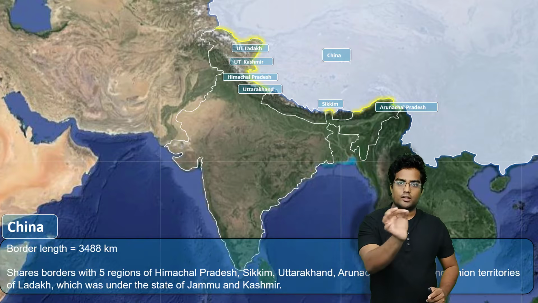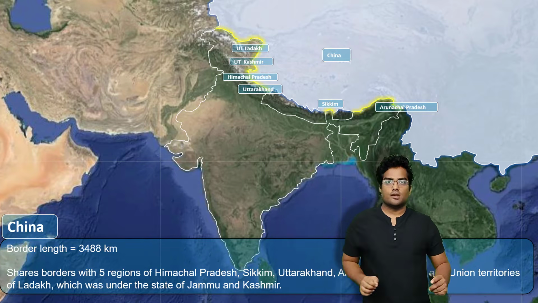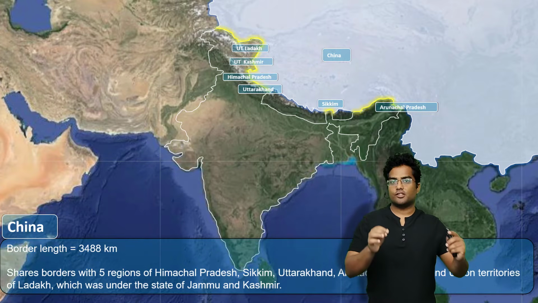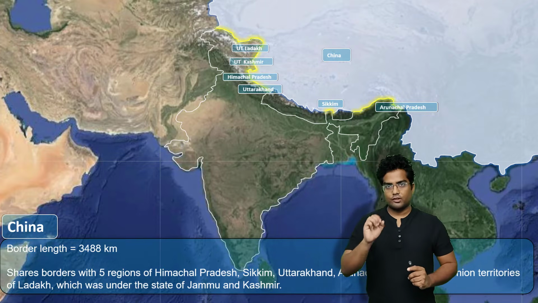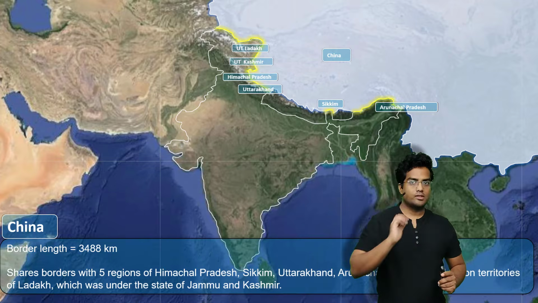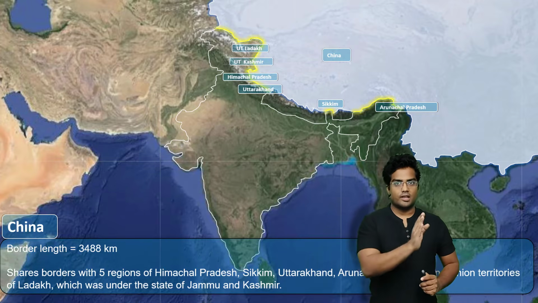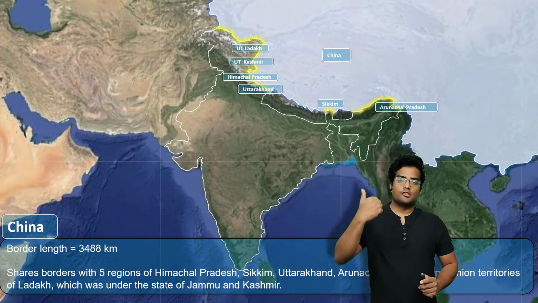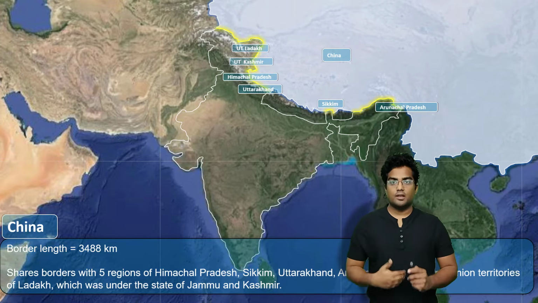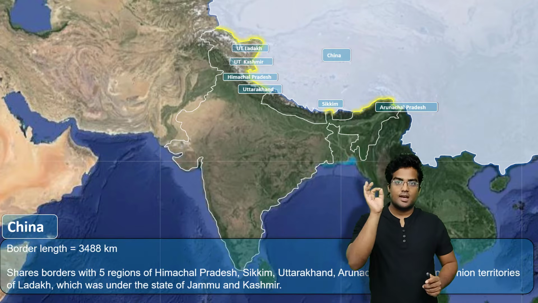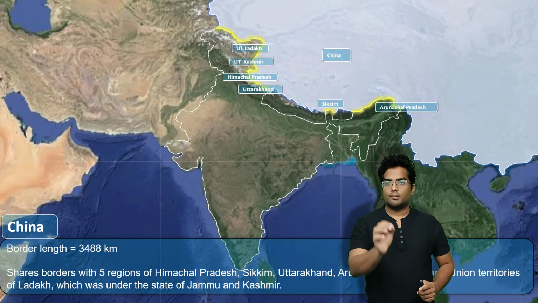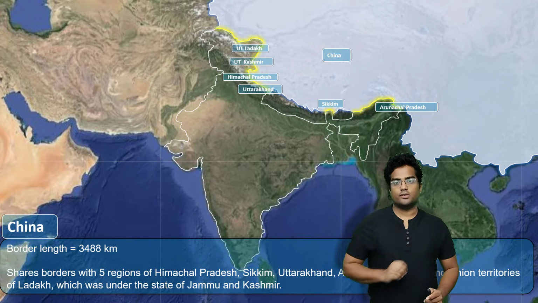Then we have the Union Territory of Kashmir. You should understand this: the current status of Kashmir is that it's a union territory, but the Supreme Court has given the order that it should be converted to a state, but the center has not really acted upon it. So you should be aware of the current affair, whether Kashmir at present is a state or a union territory. At present it's a union territory.